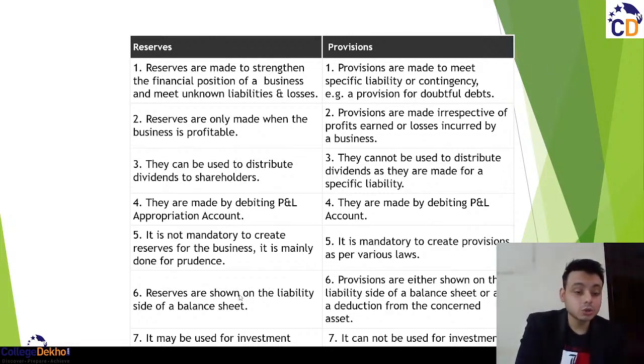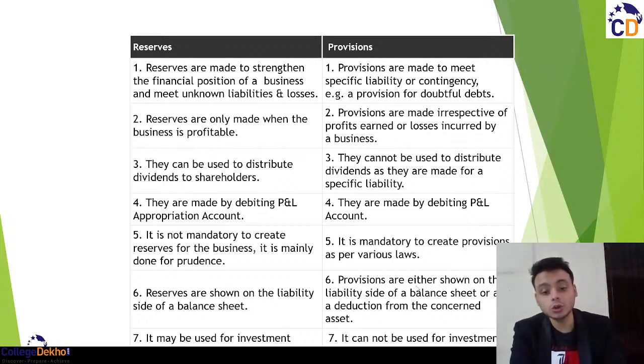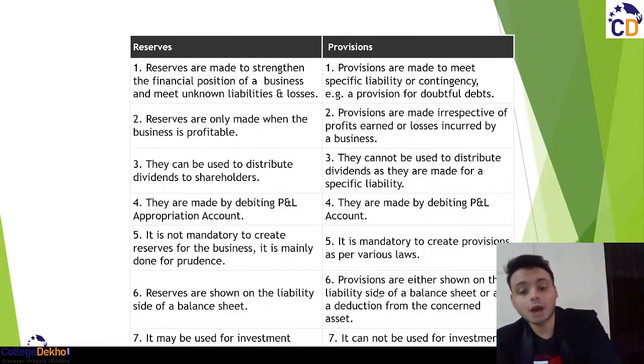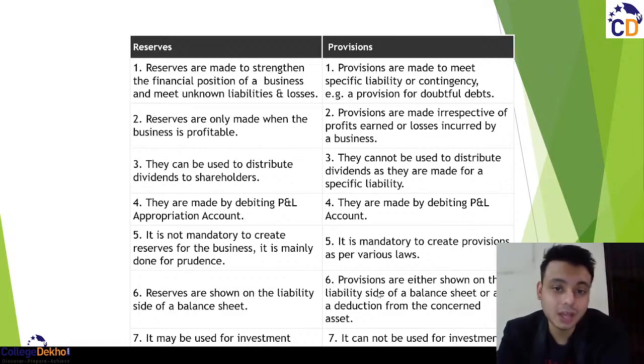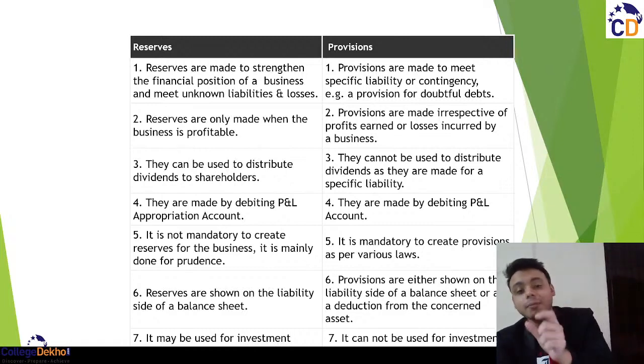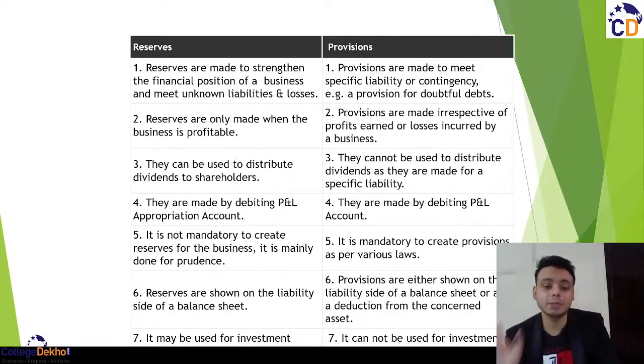The reserves are shown on the liability side of the balance sheet, and the provisions are either shown on the liability side of the balance sheet or as a deduction from the concerned asset. मतलब कि provisions को अब liability side पे show कर सकते हो, या you can subtract the provision amount from the total assets amount in the balance sheet.